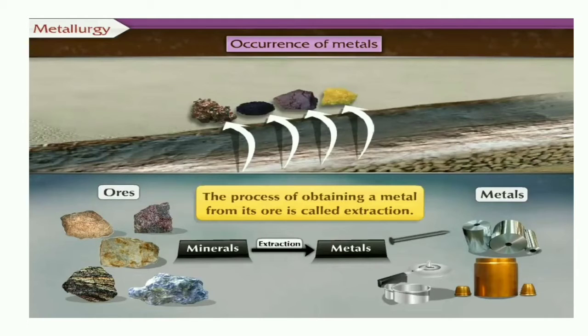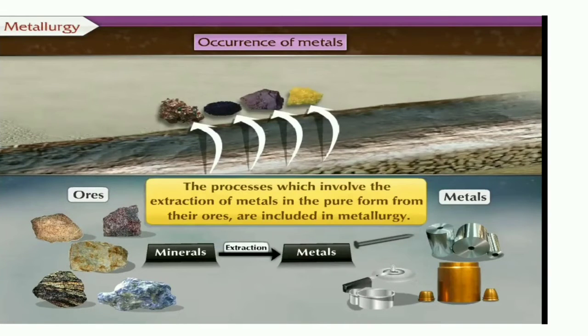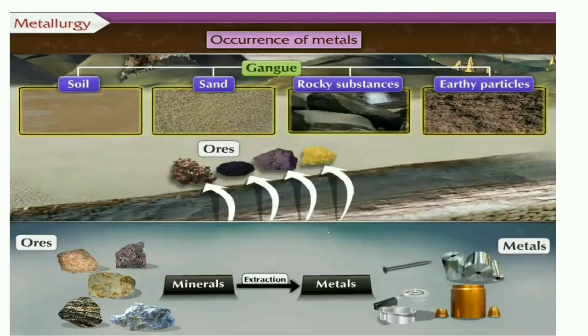The process of obtaining a metal from its ore is called extraction of the metal from the ore. We have to remove the metals. This process, which involves the extraction of metals in their pure form from their ore, is included in metallurgy. That study we call metallurgy.